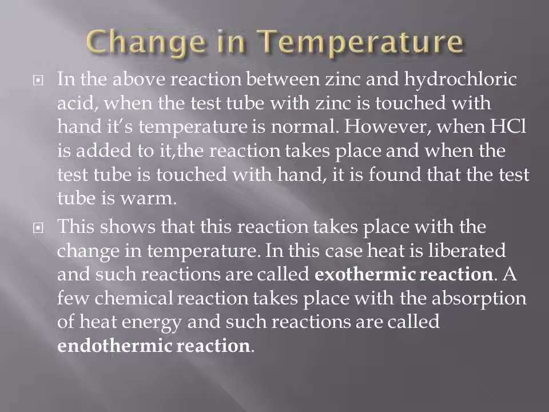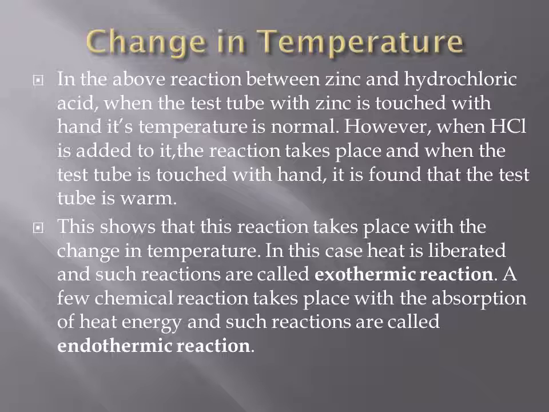Now start adding dilute hydrochloric acid to it, and the reaction between zinc granules and hydrochloric acid takes place. After the reaction has taken place, touch the base of the test tube. You will feel it is warm. This shows that this particular reaction has taken place with change in temperature as well.